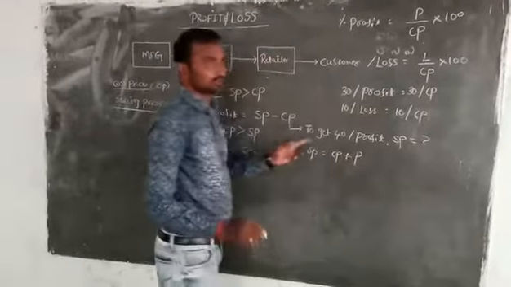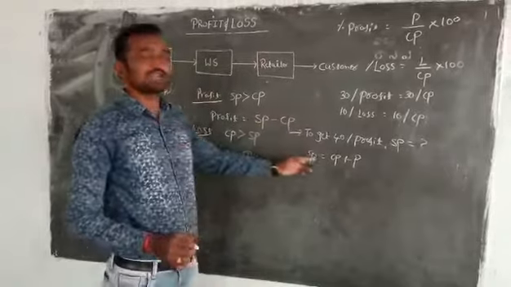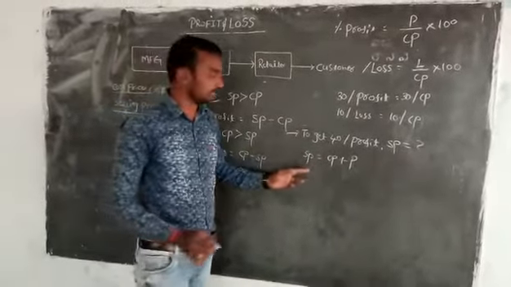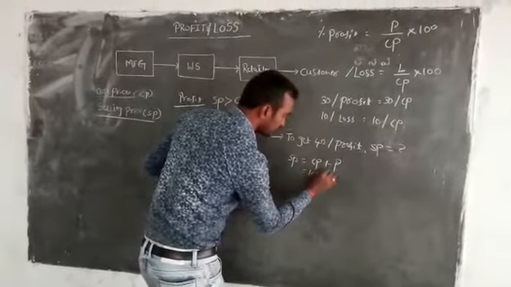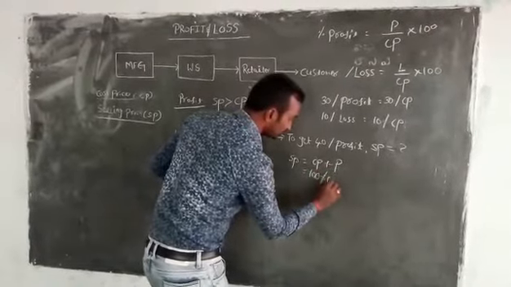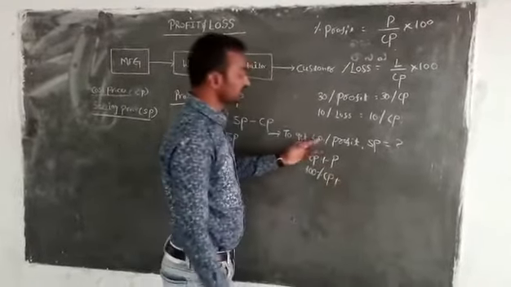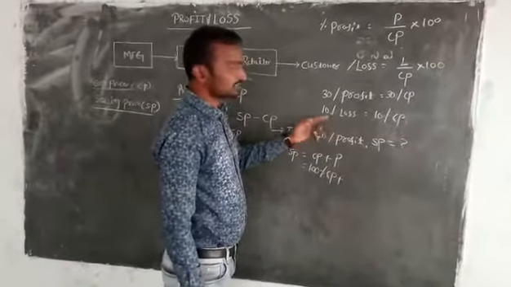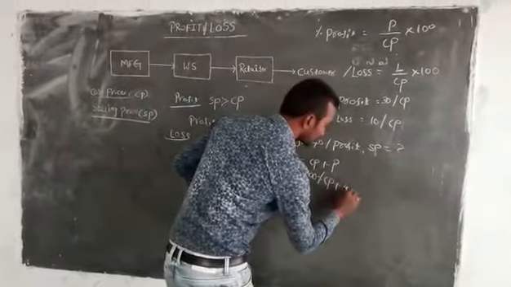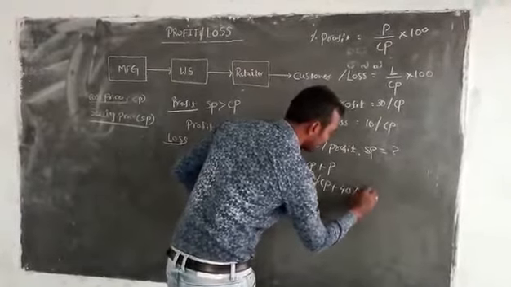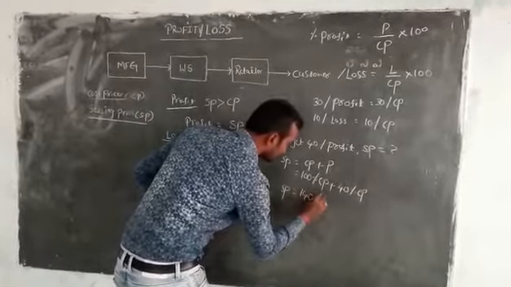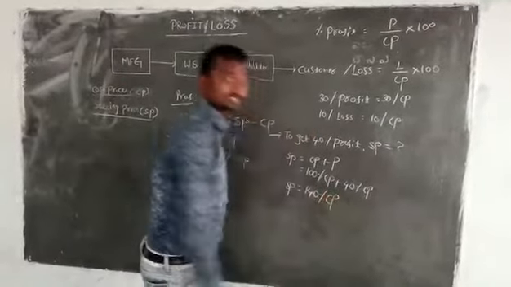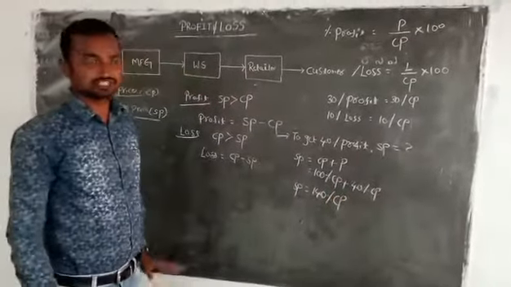This is once again in rupees, but we need to convert these values into percentage. Finally, CP in percentage is the original CP, 100%, and I am taking 40% profit. 40% profit means 40% on CP. Finally, our selling price should be 140% of cost price. Selling price is 140% of cost price.